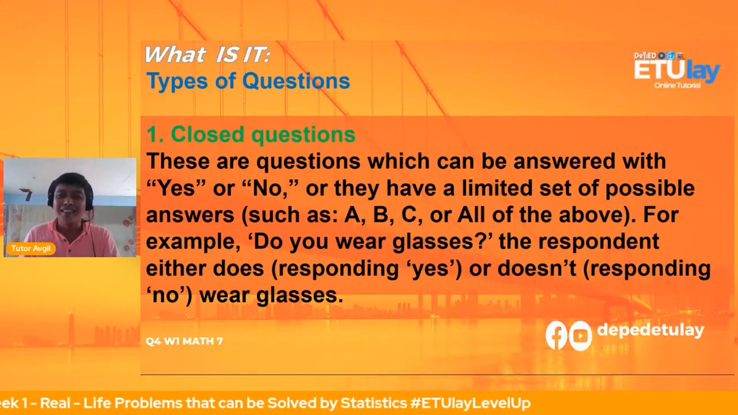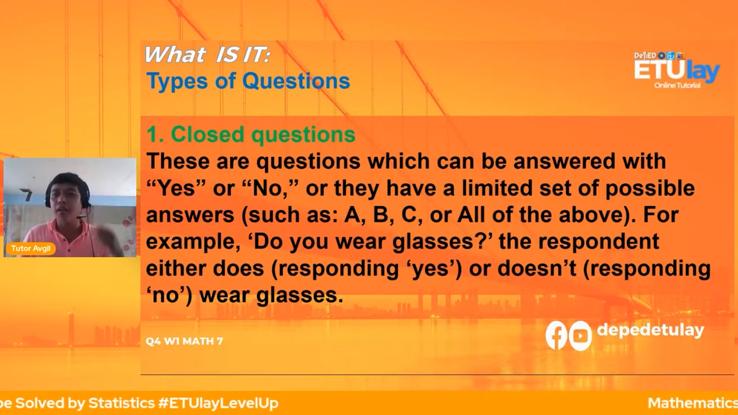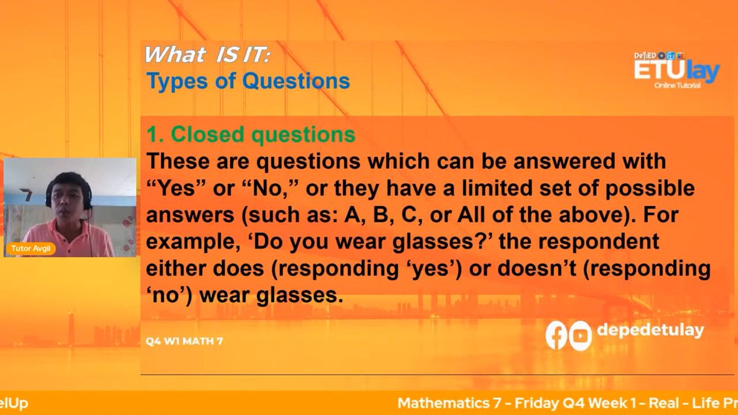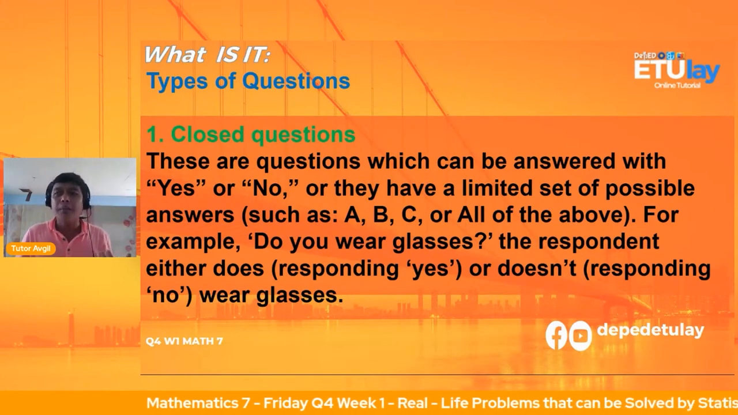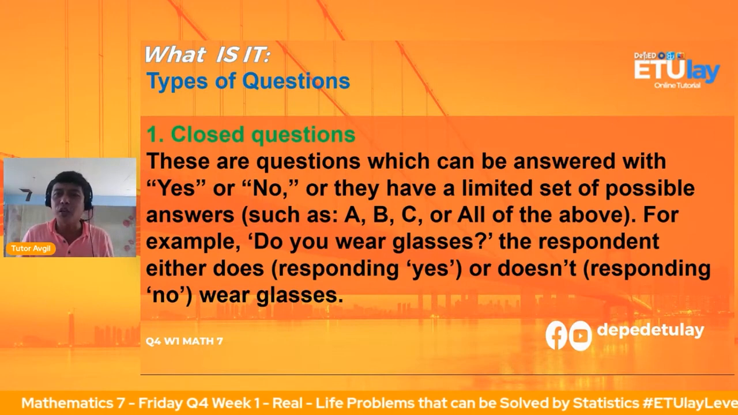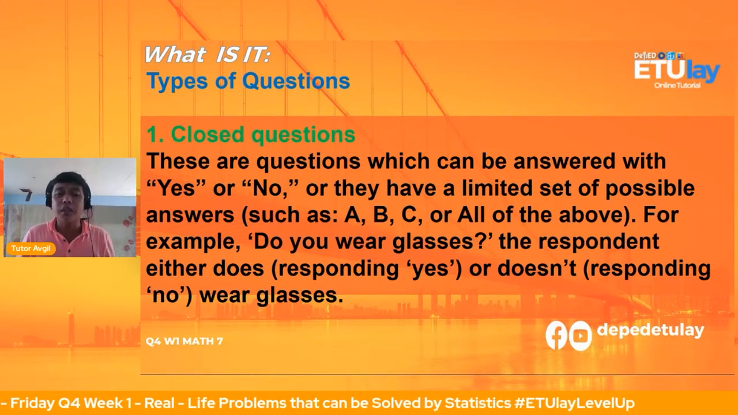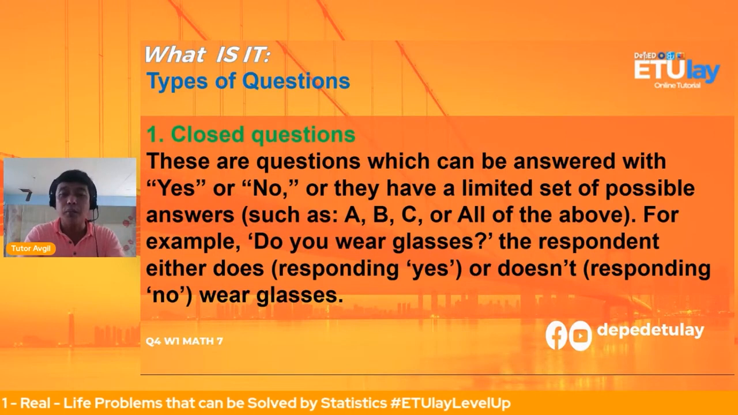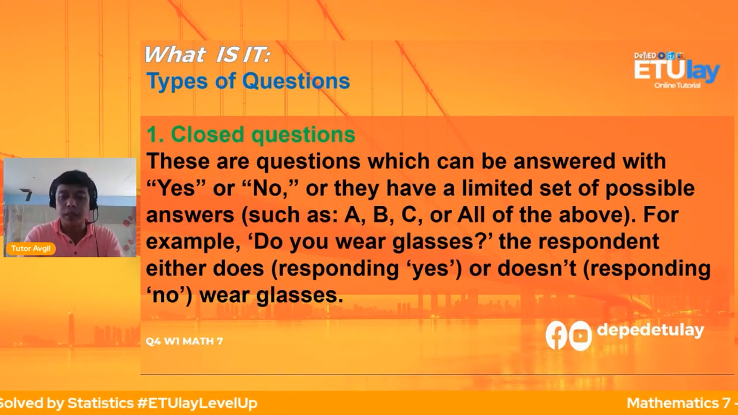Okay, so let us try to identify this given. Sabi natin, one type of question is these are questions which can be answered by yes or no. Or, kapag sabi natin closed questions, basically, ito yung meron itong mga options or choices. So, okay. Magbigay tayo ng halimbawa nito.